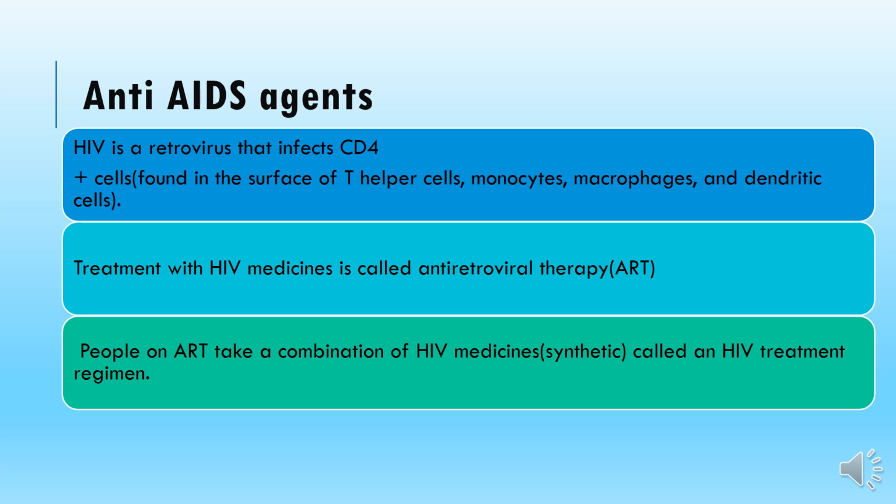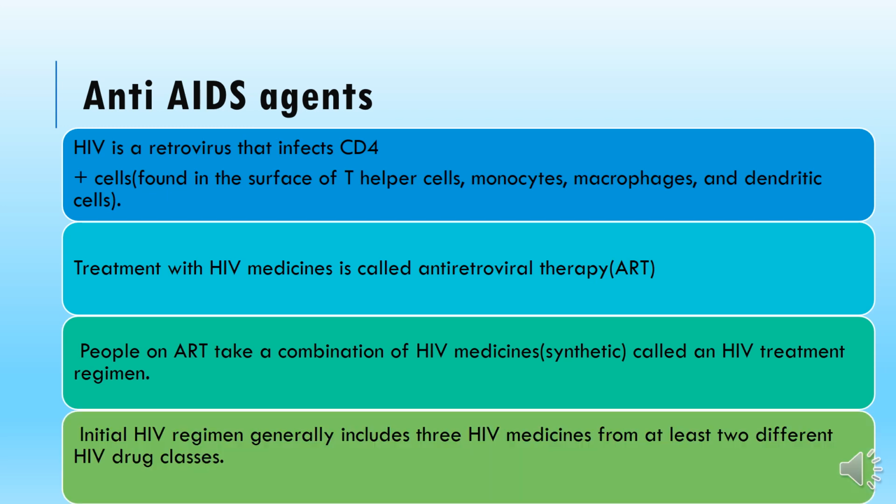So when there is more than one drug, we call it a regimen, with a proper schedule. So that is your regimen. Usually more than one drug is selected according to the guidelines. It says the initial HIV regimen generally includes three HIV medicines from at least two different HIV drug classes.